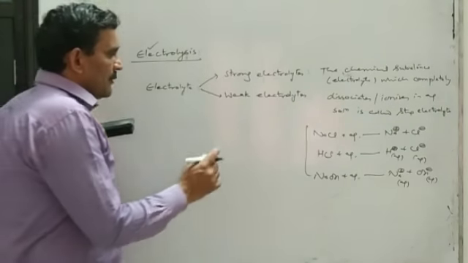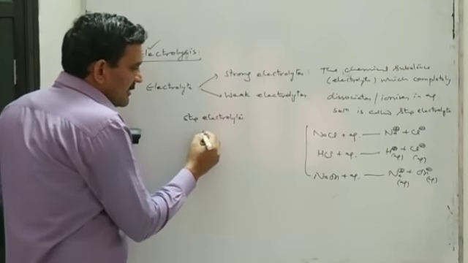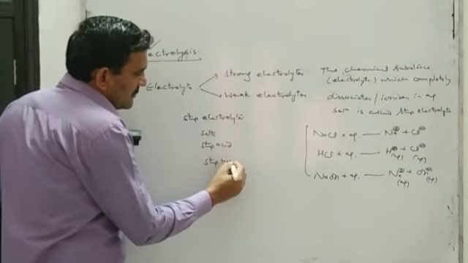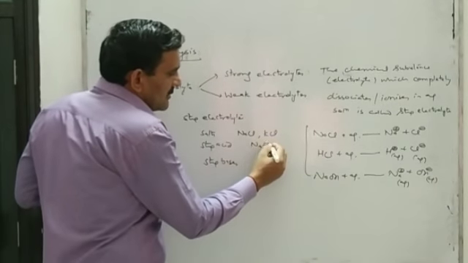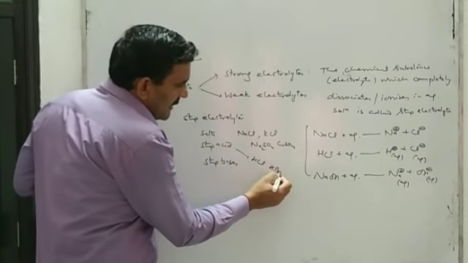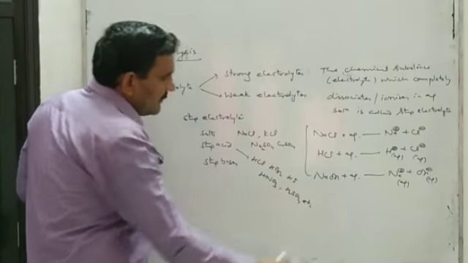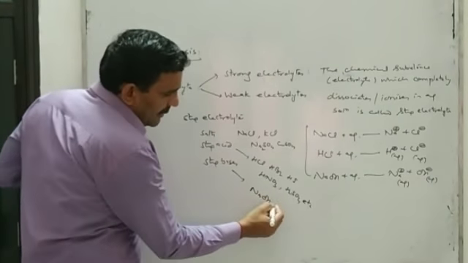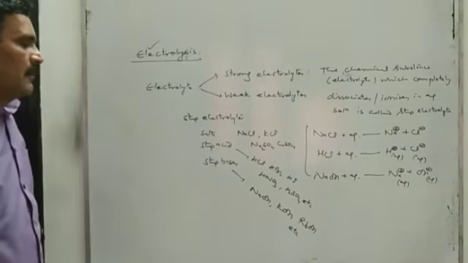And you can remember, strong electrolytes are salts, strong acids, and strong bases. Salts like sodium chloride, potassium chloride, sodium sulfate, copper sulfate are all strong electrolytes. Strong acids like HCl, HBr, HI, HNO3, H2SO4 are strong electrolytes. And strong bases like NaOH, KOH, rubidium hydroxide, etc. are strong electrolytes.